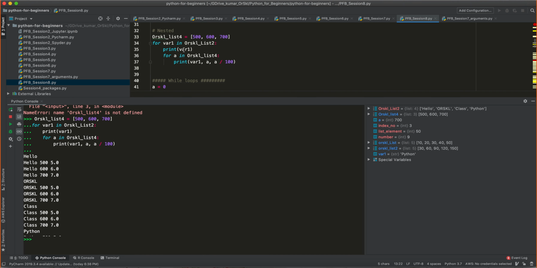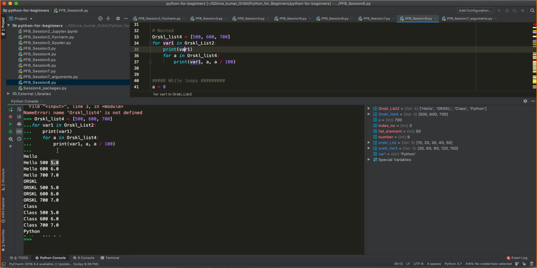After it is printing hello, another for loop has started. In this for loop, this has 3 elements inside that. So after printing hello, I'm saying print whatever is the variable value. After that, print what is the A value and then A divided by 100. So 500, and then 500 divided by 100 is 5. The same loop went into a second iteration.